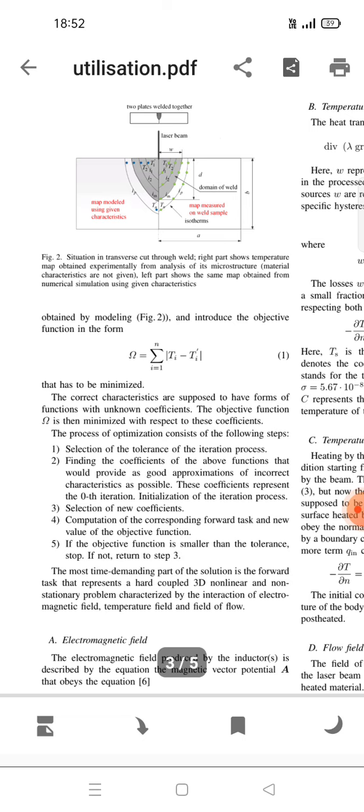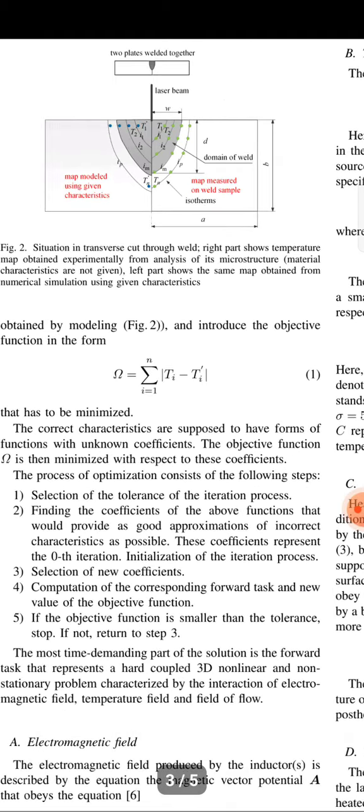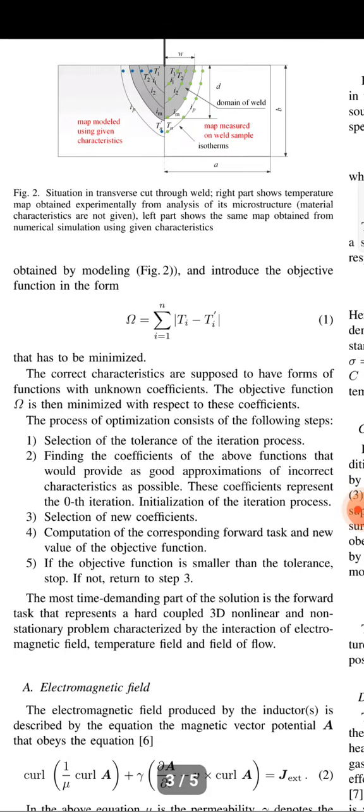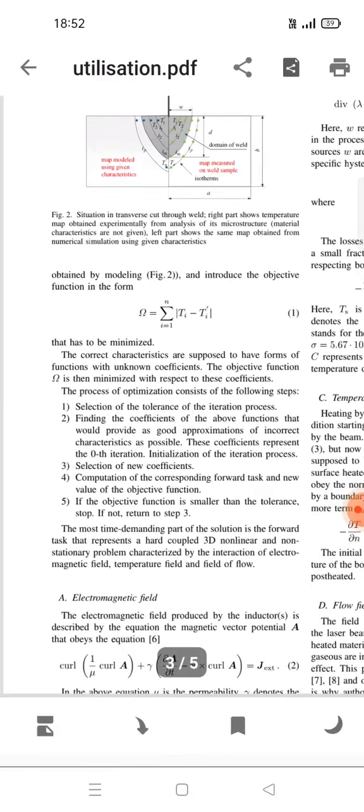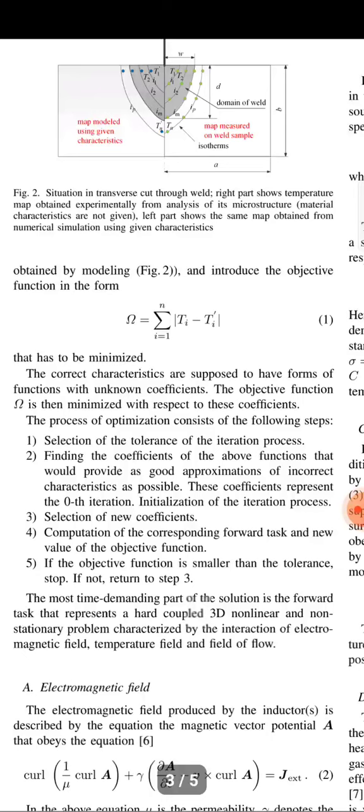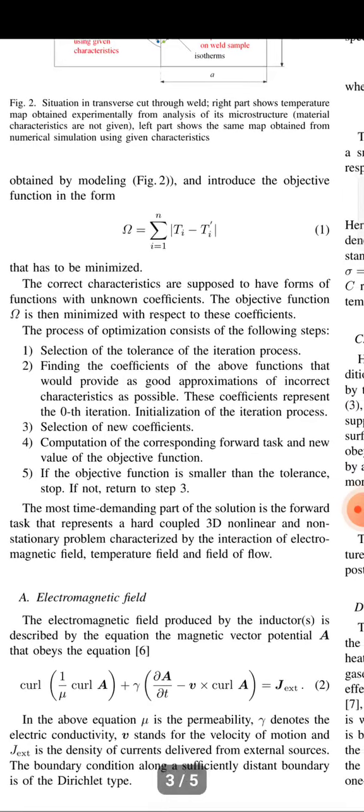The simulation of the transverse cut through the welded part gives the temperature, and experimentally it is obtained from the analysis of the microstructure. The material characteristics obtained by modeling are used to introduce an objective function, in the form that has to be minimized.